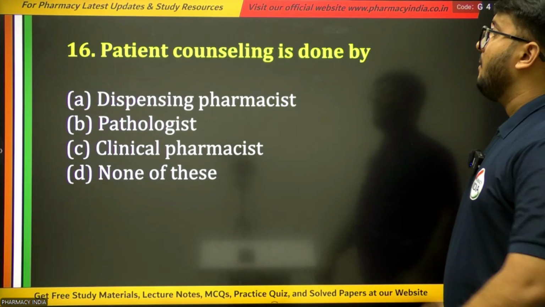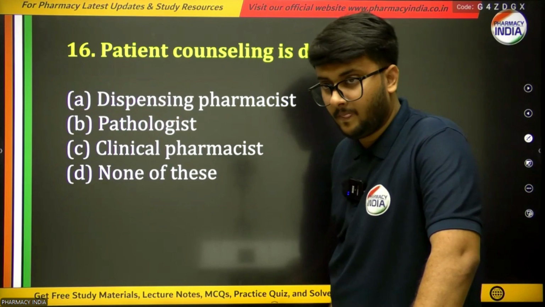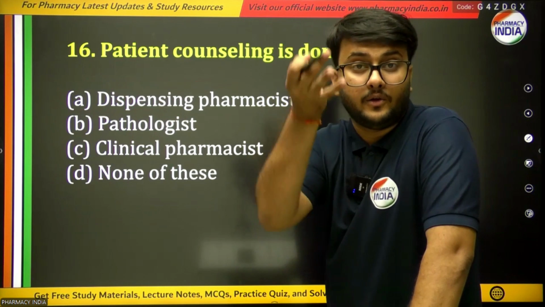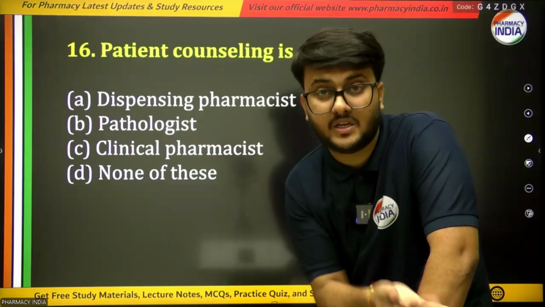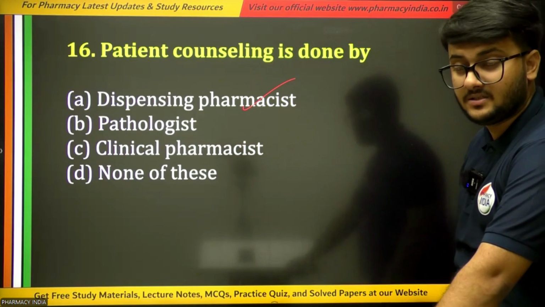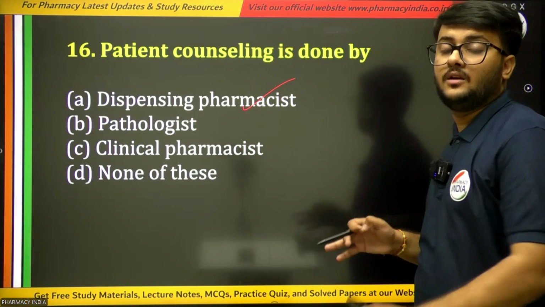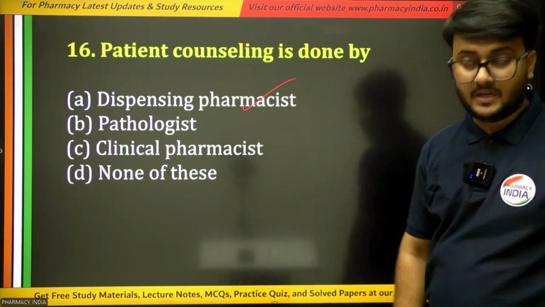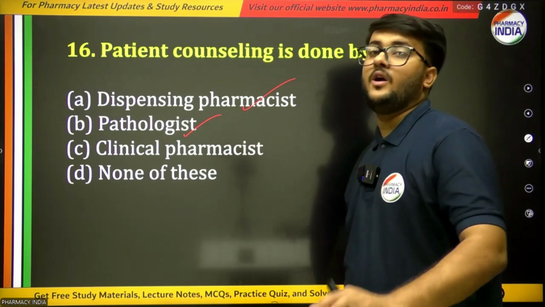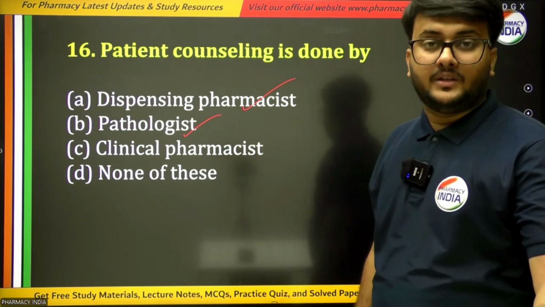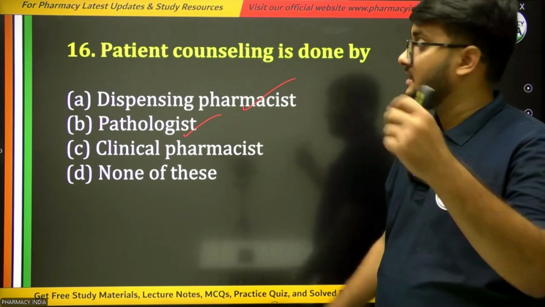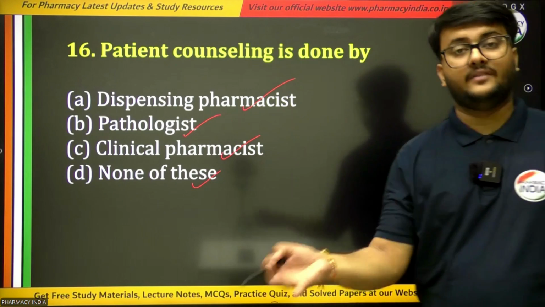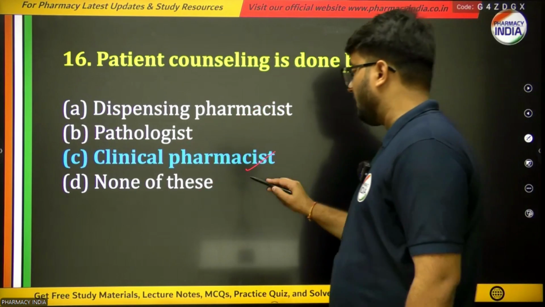Next question is, patient counseling is done by whom? Who will do the patient counseling of the patients? Options are dispensing pharmacist, meaning a pharmacist who gives the medicines to the patients. Next is pathologist, who does the tests of the patients. Next is clinical pharmacist, and the last option is none of these. And the right answer is option C, clinical pharmacist.